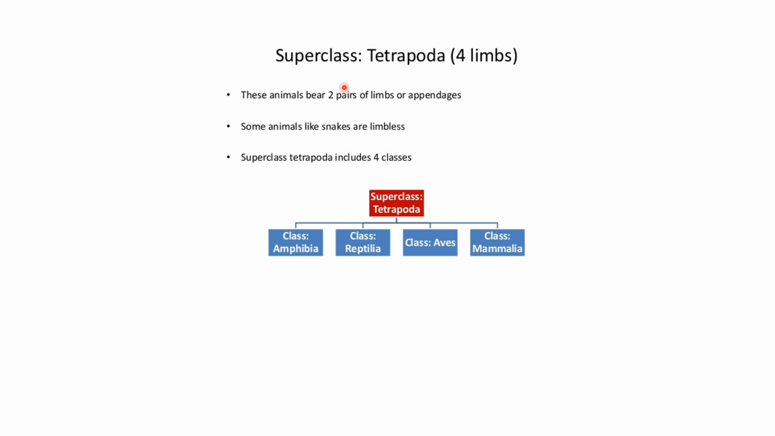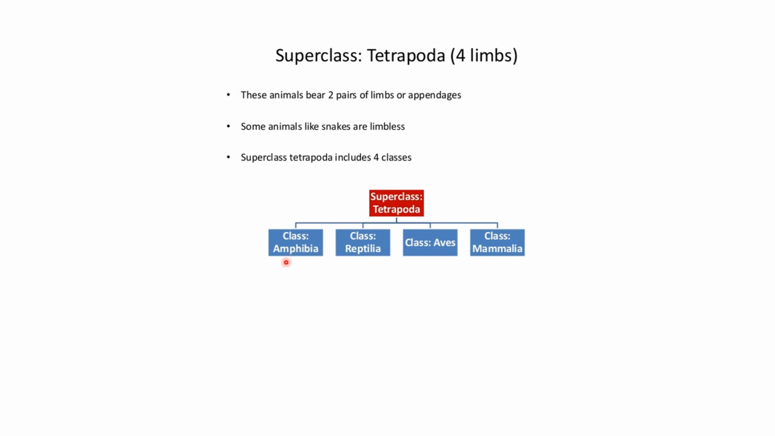Now moving on to the superclass of vertebrates, which is Tetrapoda, that means four limbs. So these animals bear two pairs of limbs or appendages. Some animals like snakes are limbless. Superclass Tetrapoda includes four classes. First is amphibia, reptilia, aves and mammalia.